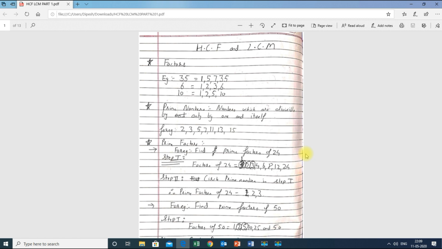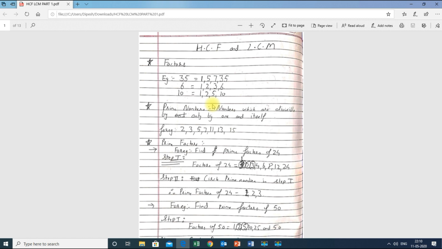So always remember one thing: 1 and the given number are always factors. For example, 10 is divisible by 1, 2, 5 and 10. You can see that 1 and 10 are fixed. So the given number and 1 are always factors. Keep this in mind. Now we know what are factors.